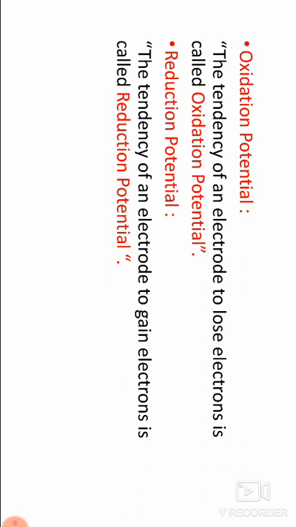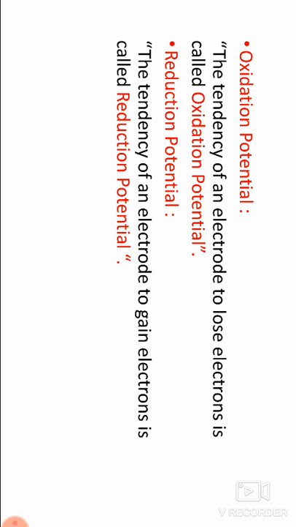The electrode is coupled with a standard hydrogen electrode through a salt bridge. The voltmeter reading directly gives the standard electrode potential of that electrode, since the potential of standard hydrogen electrode is 0.